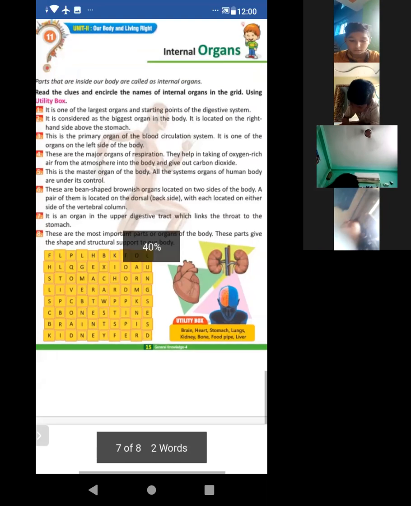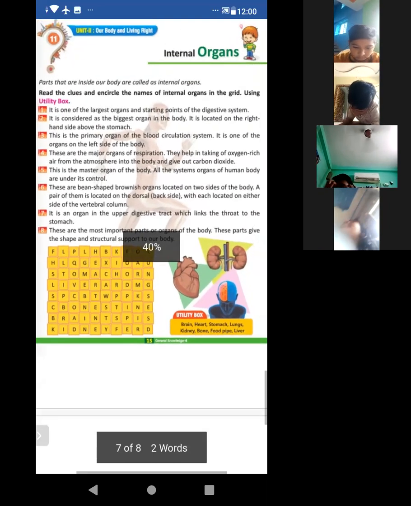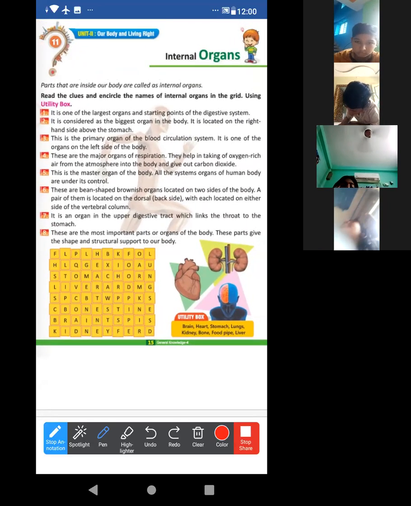Look at this. Read the clues and encircle the names of internal organs in the grid using the utility box. Just look at this. Are all of you able to see it? There is a utility box.